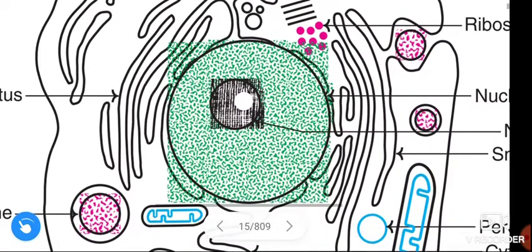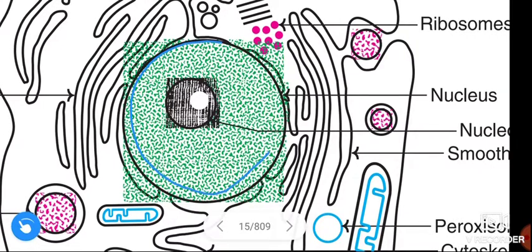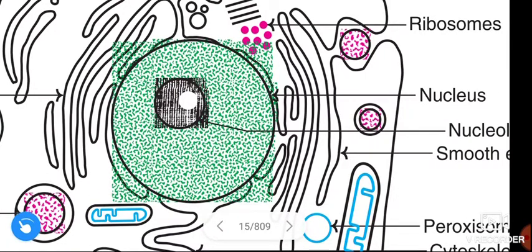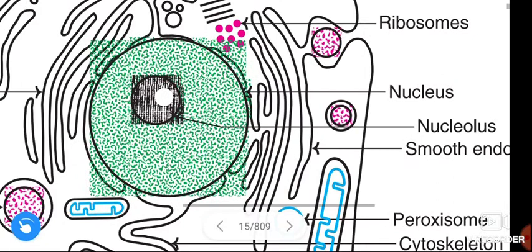The eukaryotic nucleus contains a dense body, which we call the nucleolus. This is the nucleolus, which mainly contains RNA.